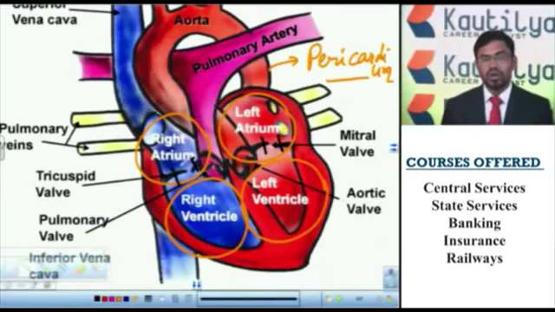These are called tricuspid valves. The tricuspid and bicuspid valves prevent the reverse flow of blood from ventricles to auricles. So the blood always flows from auricles to ventricles.